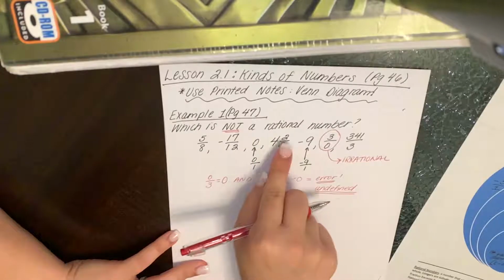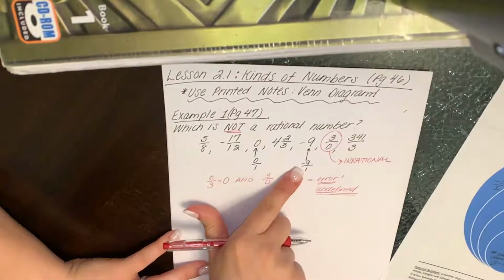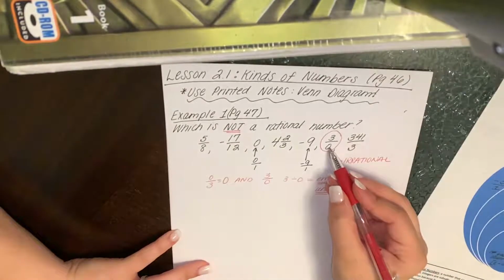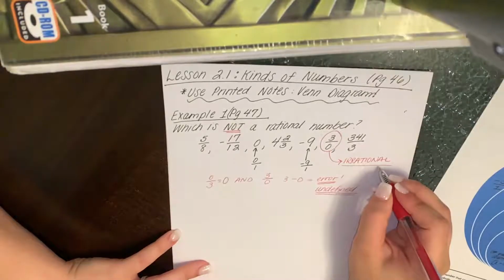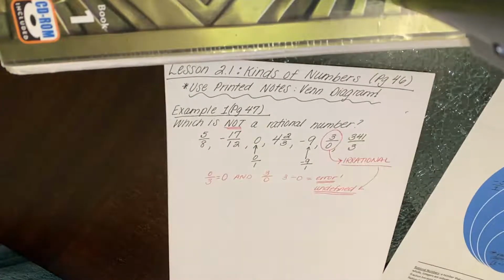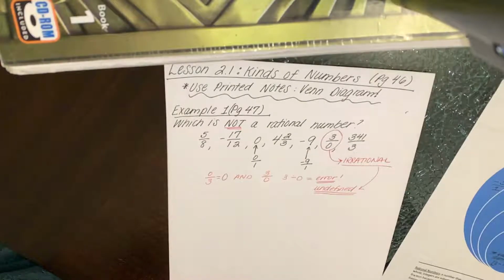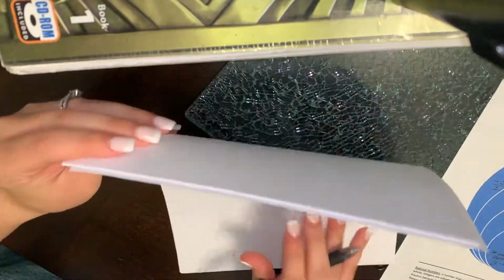So even though all of these look like fractions, make sure you look at each one of them very carefully. If you ever see that there's a 0 at the bottom, then you can consider it irrational because it is undefined. Okay? So hopefully you understand how rational, irrational, and even the breakdown of what a rational number is. I'm going to go straight into example 2, which is pretty different from everything that we've seen so far. Okay?